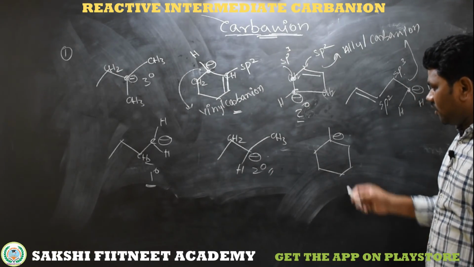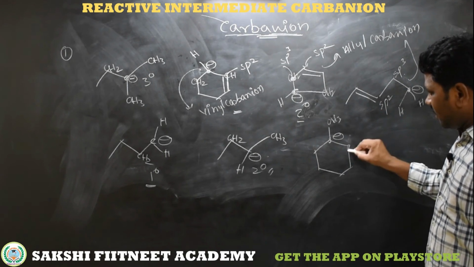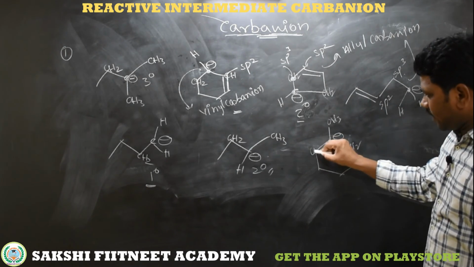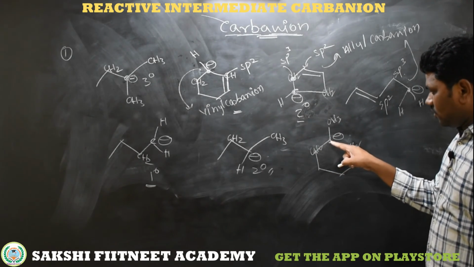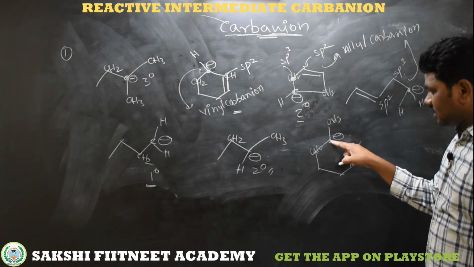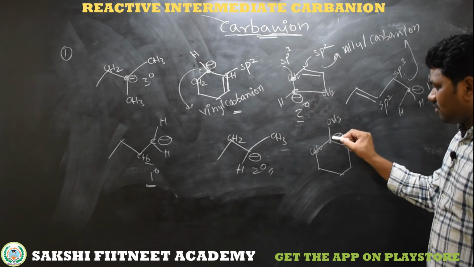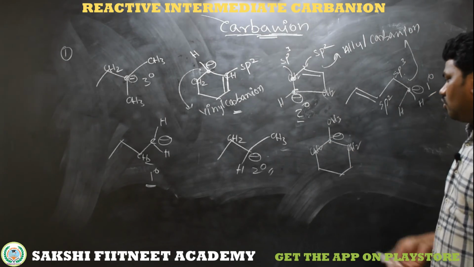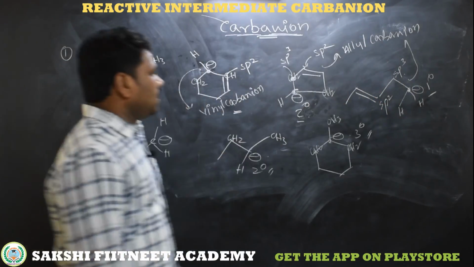Now coming to this molecule: this is the carbon which is bonded to a CH3 group here, a CH2 group here. That is closed, but we need to observe the groups which are bonded to this carbon. This carbon is bonded to CH2 and CH3, which means this carbon is bonded with a 3 carbon group. So it's a tertiary carbanion.